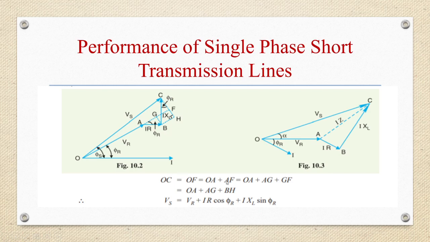So OC is nearly equal to OF, that is equal to OA plus AF. AF is again equal to what? AG plus GF. So OC is equal to OA plus AG plus GF, or OA plus AG plus BH, as GF is equal to BH also. So substitute all the values. OC is VS, OA is VR, AG is IR cos phi r, and BH is IXL sin phi r.